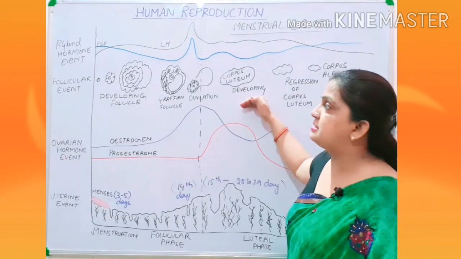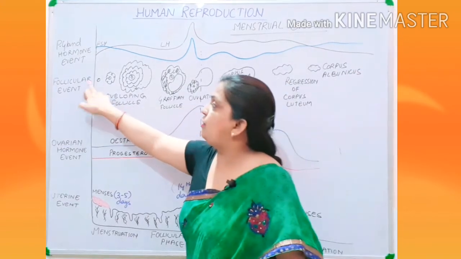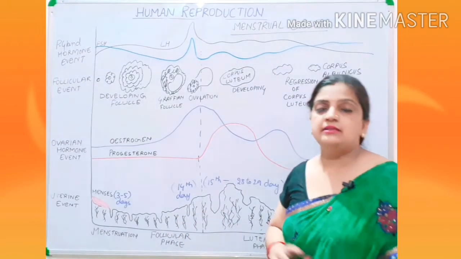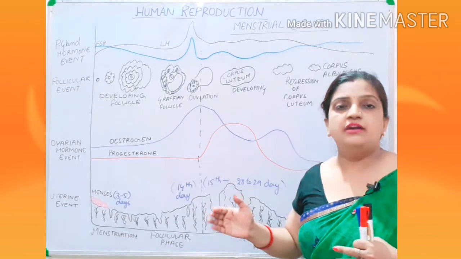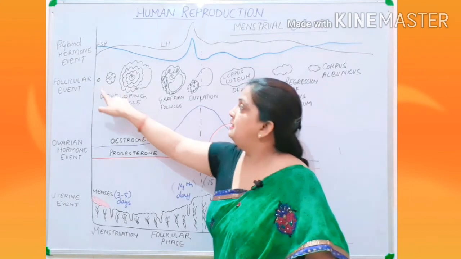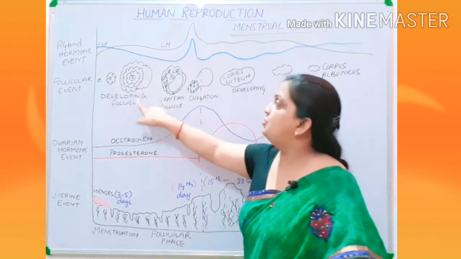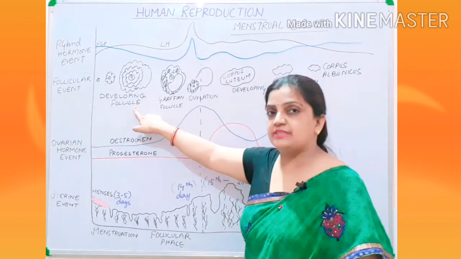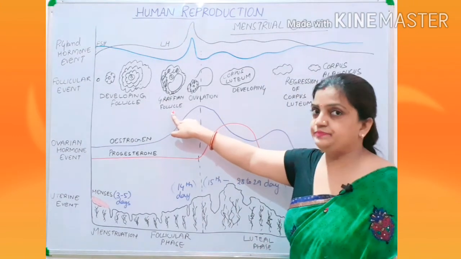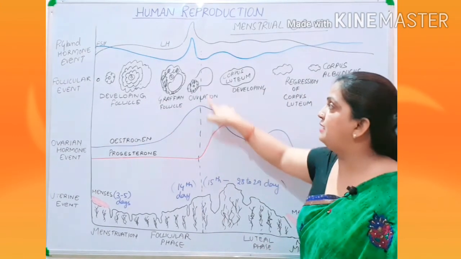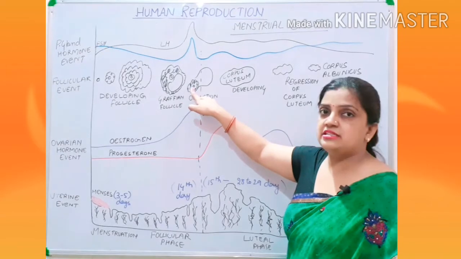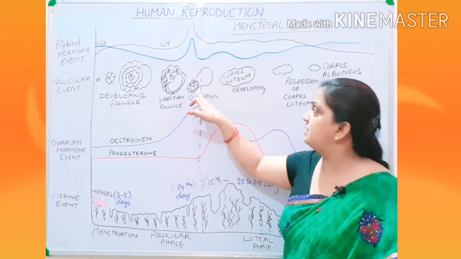Now children, on the third segment you can see that I have mentioned follicular event. During the follicular event, we try to understand the development of the follicles, which we have discussed a lot before: the primordial follicle, then the primary follicle, then the developing follicles changing into secondary follicle, tertiary follicle, then changing into Graafian follicle. Then from the Graafian follicle, in the mid of the month on the 14th day, ovulation will occur. The secondary oocyte will be ovulated into the oviduct.